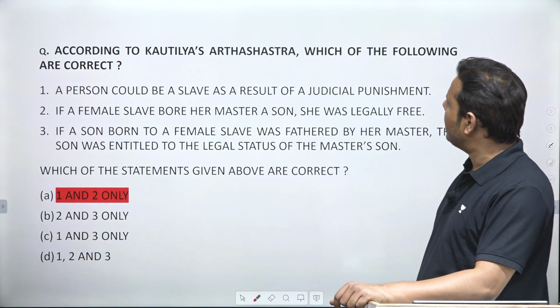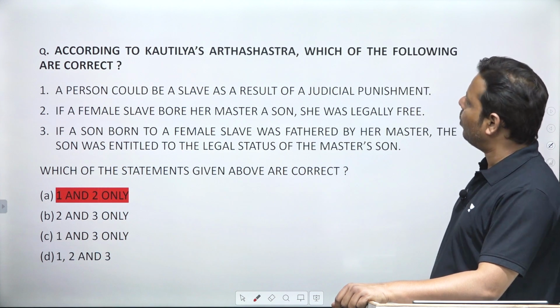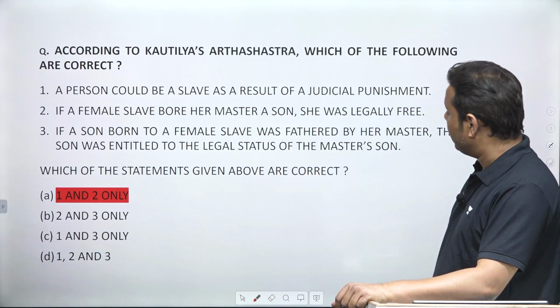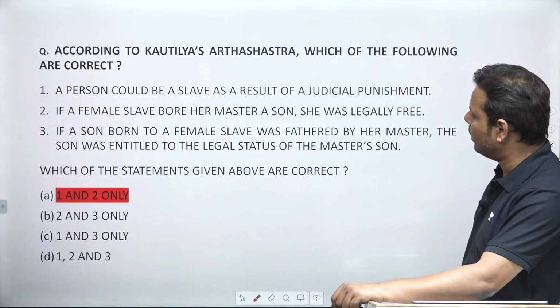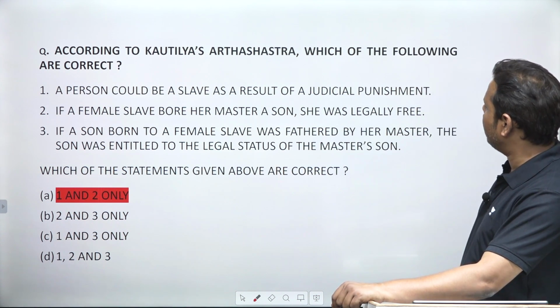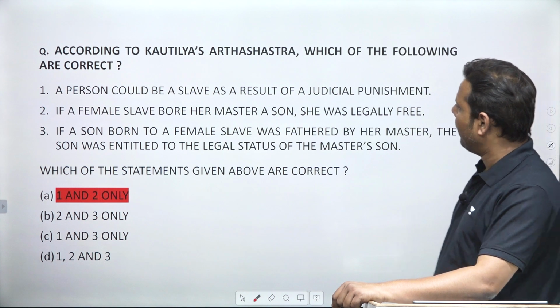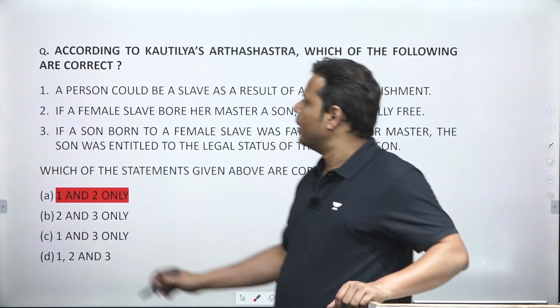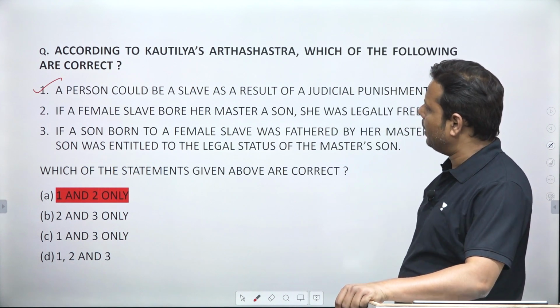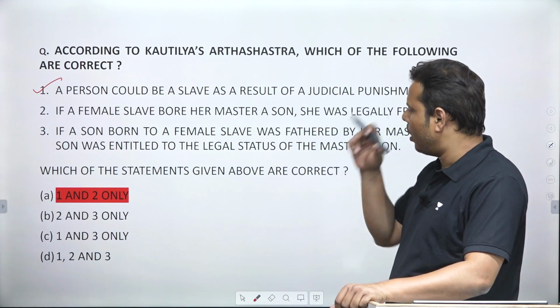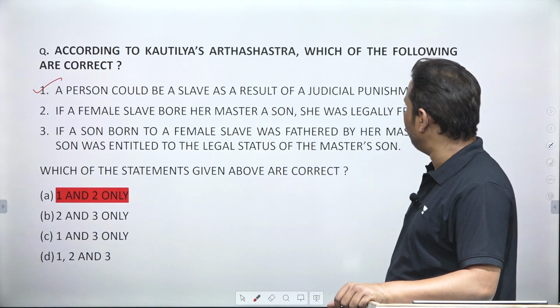According to Kautilya's Arthashastra, which of the following are correct? This is a very tricky question. A person could be slave as a result of a judicial punishment. This is true. This is true that a person could be slave as a result of judicial punishment. So this was very common in Arthashastra, during the Mauryan Empire.